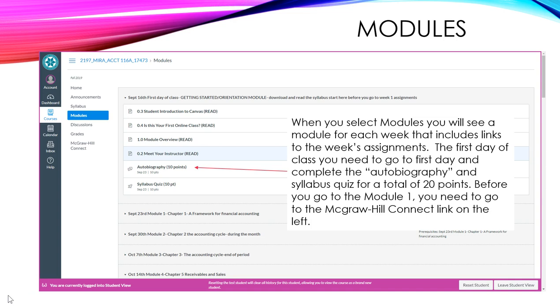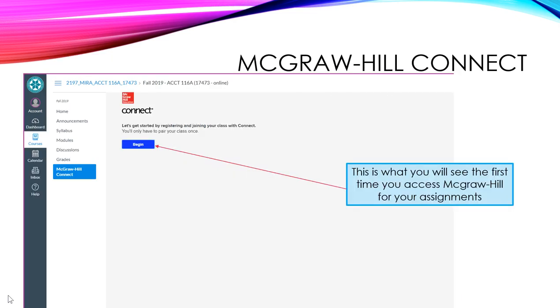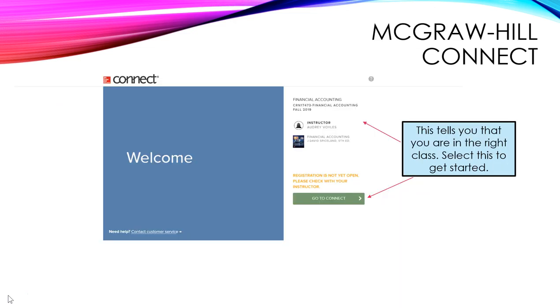Before you go to module 1, you need to go to the McGraw Hill link on the left. Now, when you select the McGraw Hill link, this is what you're going to see. This will take you to the McGraw Hill program for the assignments. You select Begin, and this is what you're going to see. You want to make sure you're in the right class, which you will be if you go through my Canvas course, and then it's going to allow you to go to Connect.